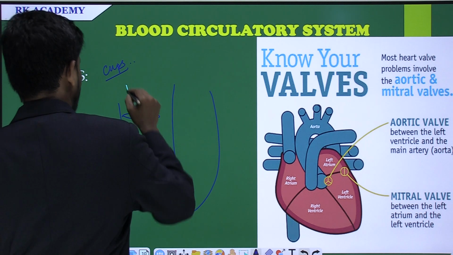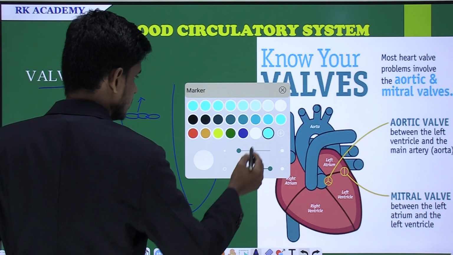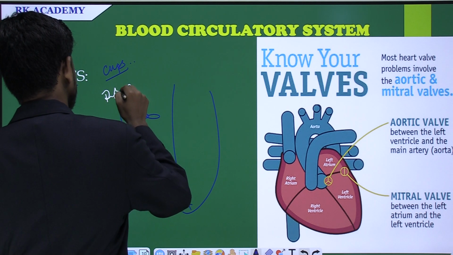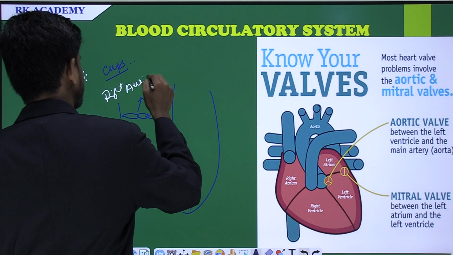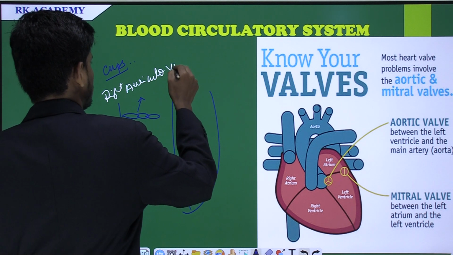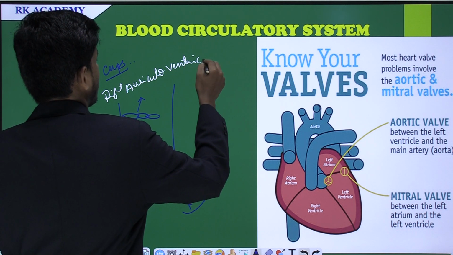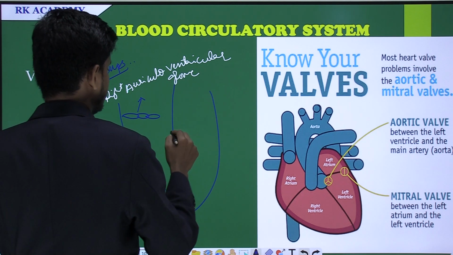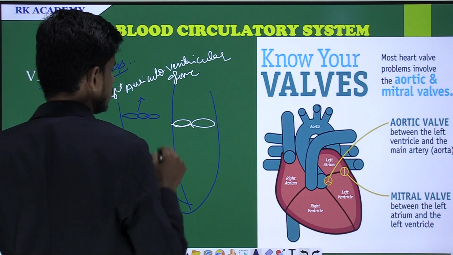Where? Auriculoventricular groove. It is located at the right auriculoventricular groove, and here on the left side you can see the two valves.